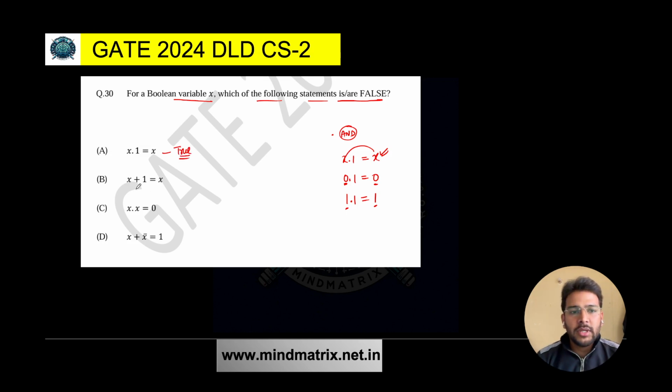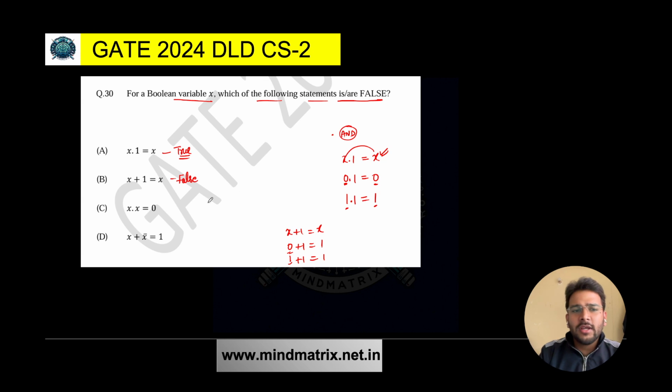Now what about option B here? x OR 1 is equal to x. You are performing the OR operation with 1. If you take x equal to 0, so 0 OR 1 will give you 1 only, right? You perform the OR operation with 1 and you take any other value, the result will be 1 only. If you take 1 as the value of x, so 1 OR 1, still it is 1. In case of OR, if any one input is 1, the output is going to be 1. So ultimately, it does not depend on the value of x, because here x is 0, result is 1. So definitely this is false.